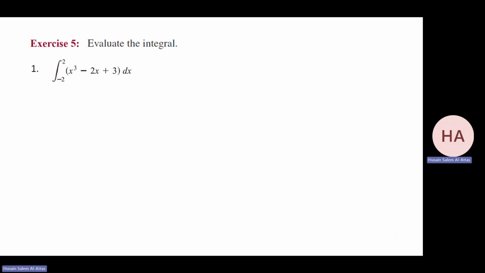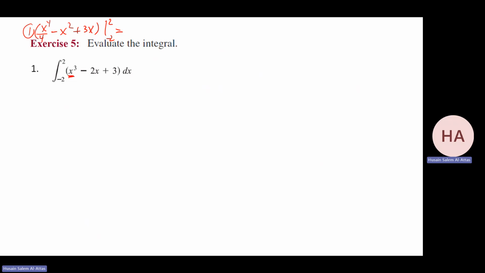Evaluate this integral. Now it's the second part of, or the other fundamental theorem of calculus, where I need to find what? I need to find the antiderivative. What is the antiderivative of this? Part 1, x to the power 4 over 4 minus x squared plus 3x. I need to find this from minus 2 to 2. Yeah, substitute.